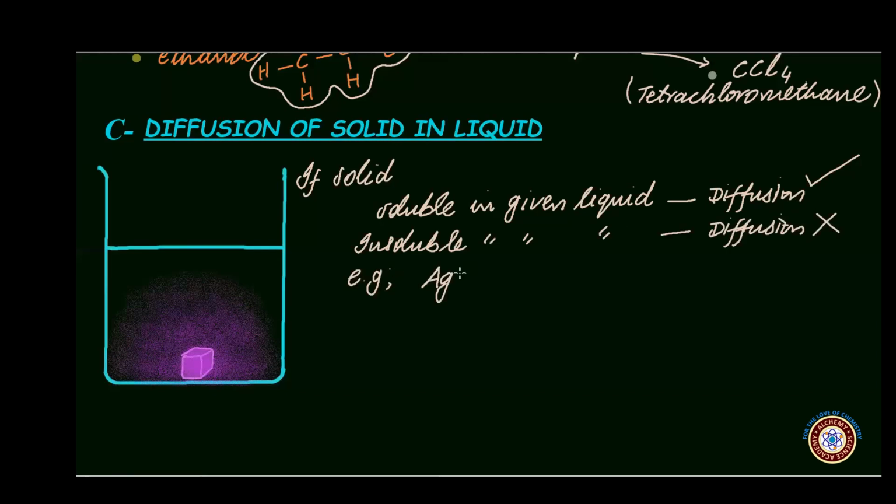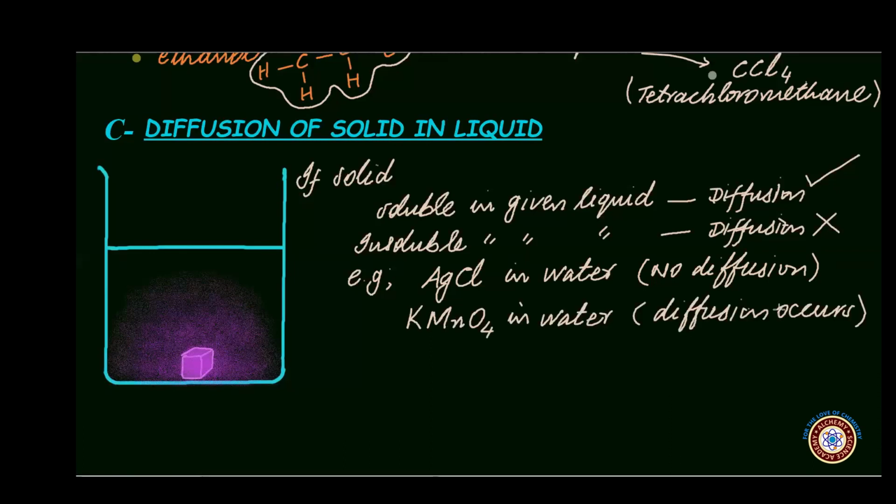For example, silver chloride does not dissolve in water and hence its particles cannot diffuse into the empty spaces of water. But when particles of potassium manganate(VII) are added to water, diffusion occurs, and after some time, if the mixture is left to stand undisturbed, a homogeneous mixture is formed, which is actually an aqueous solution of potassium manganate(VII), a uniformly purple colored solution.